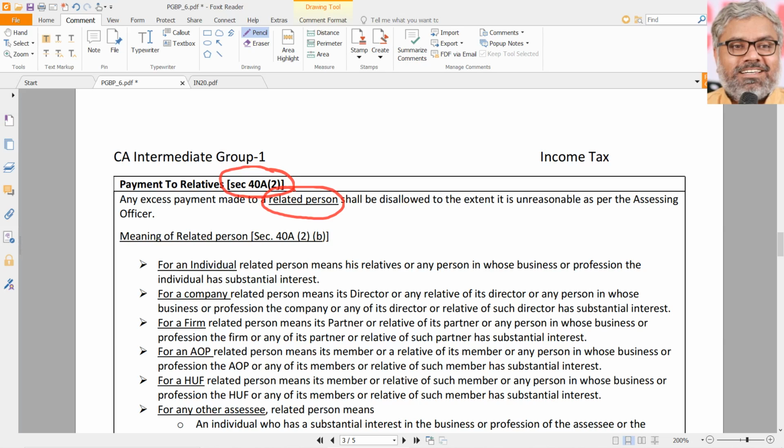That excessive amount shall be disallowed to the extent it is unreasonable. As per whom? Not you and me. As per the assessing officer. So once again, there is not much of our role in this section 40A(2). What is unreasonable and what is reasonable, you and I cannot decide. If the details are given in the question, then it's okay.